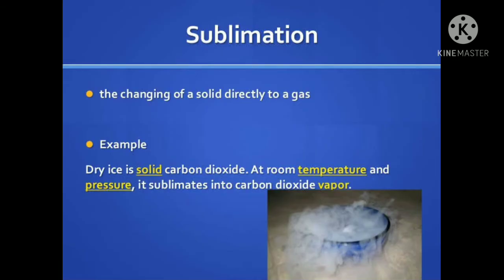Next, the sublimation. Sublimation is the changing of solid directly to gas. So dry ice, I think you've heard about this one. Dry ice is obviously solid carbon dioxide. At room temperature, what happens? It sublimates into carbon dioxide vapor form. So that is the sublimation. These are some changes of matter in the physical changes.